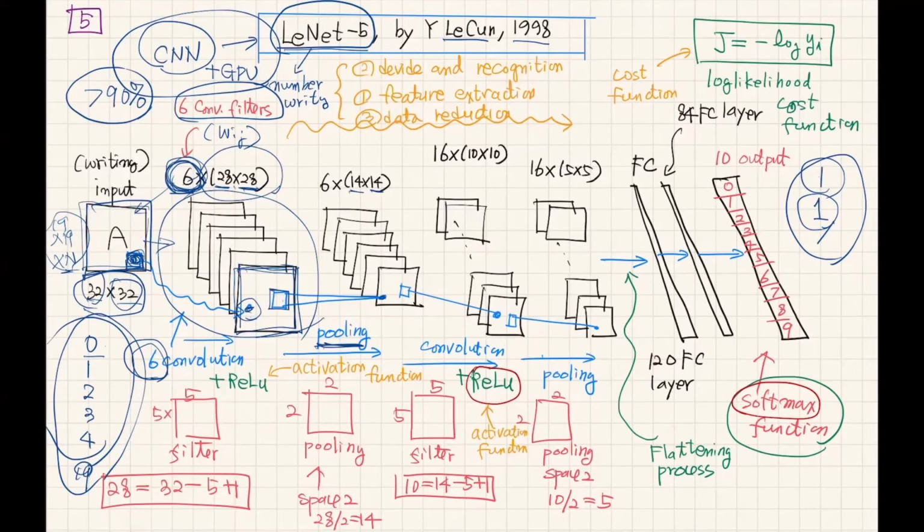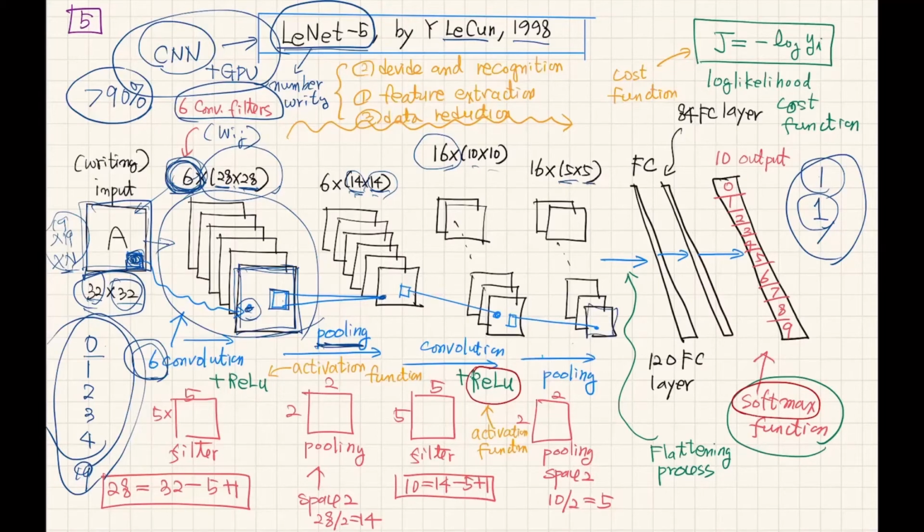At the next stage, I do not have very precise numbers, but we also apply the convolution, maybe 16 different convolutions, and the image size is changed from 14 by 14 to 10 by 10. And by applying the pooling, we obtain 5 by 5, a very small size.